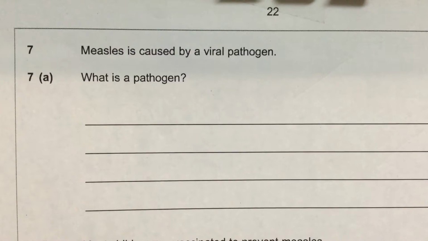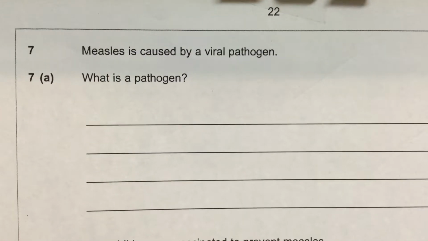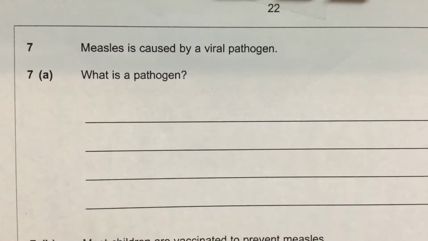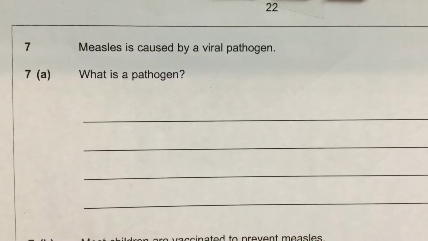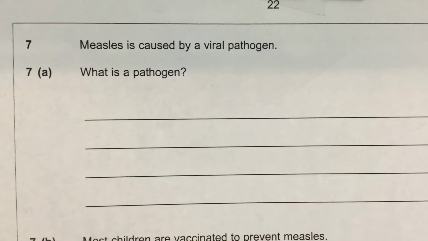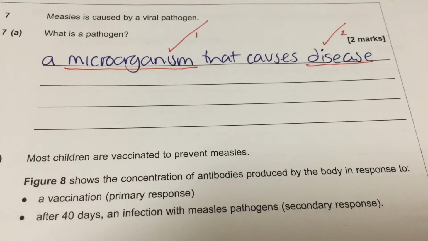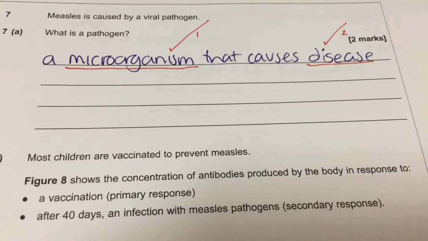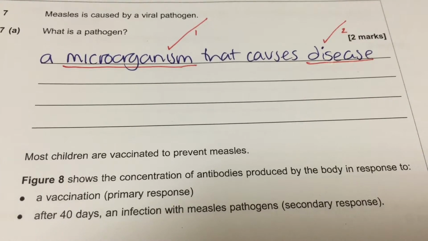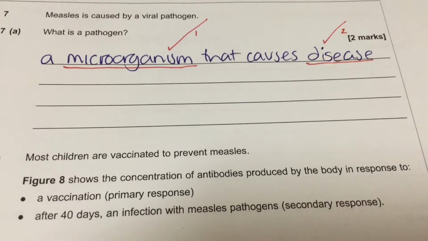What is a pathogen? Well, we need to say that it's a microorganism, and it's a microorganism that causes disease. Because don't forget, not all microorganisms do cause disease, but a pathogen is one that does. You clearly won't get any marks for giving any examples by saying, for example, bacteria or fungi, because it's given you an example in the introduction.